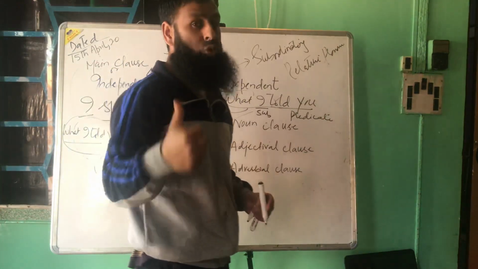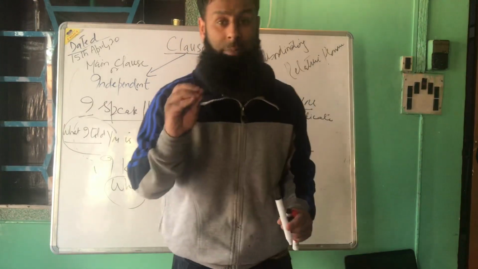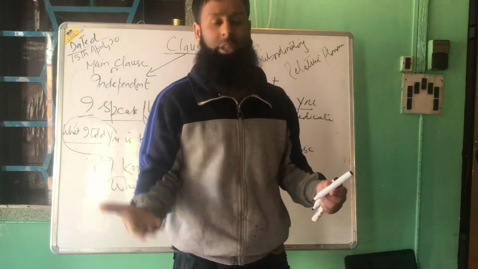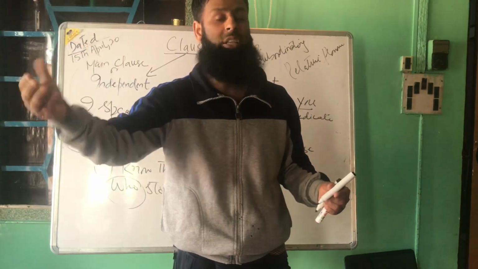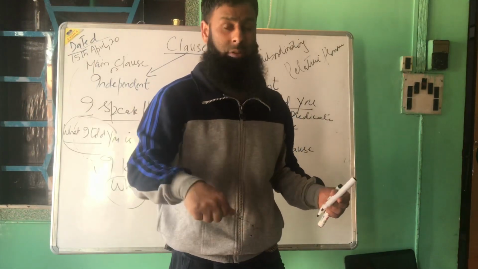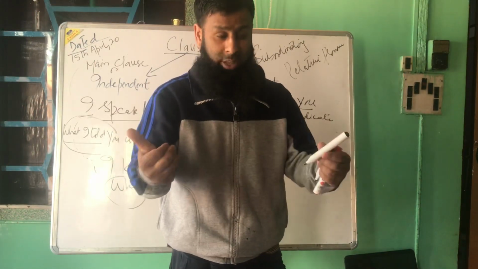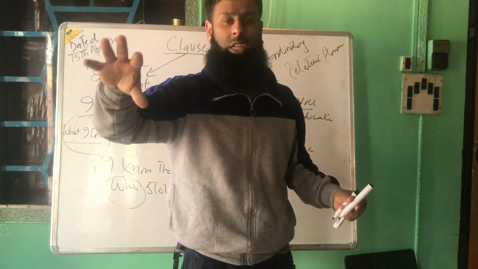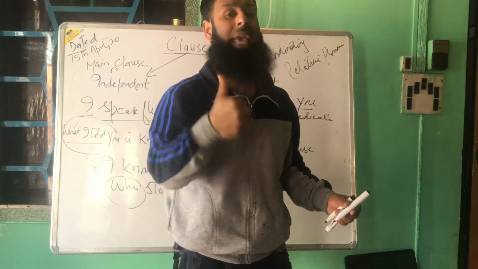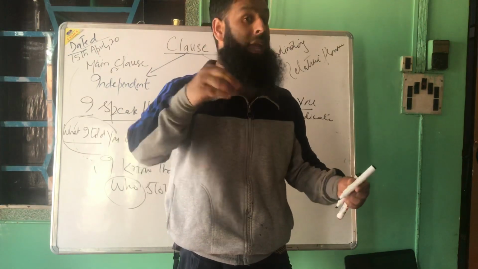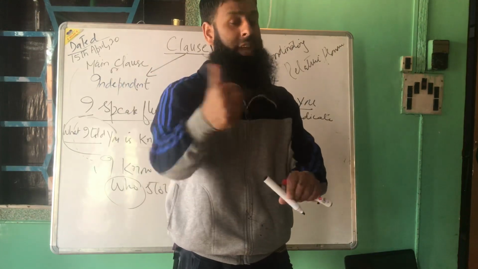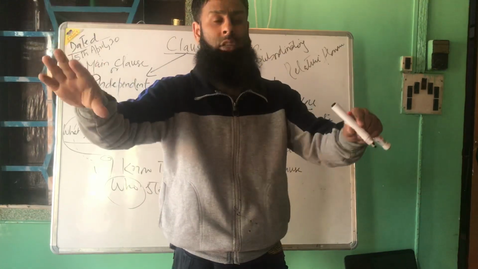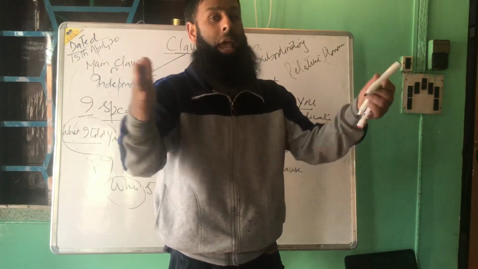And one of the examples I can quote orally because I don't have much space on the board. I get a better crop whenever it rains heavily. It's a principal clause, and whenever it rains heavily is basically a subordinate clause because it began with the subordinating conjunction, that's whenever. It is adding something to the meaning of the verb get. I get a better crop. So it's attached to the get. Get is a verb. So when something adds something to the meaning of a verb, it's an adverb. Since this is a whole clause adding something to the meaning of get, that's a verb, it's an adverbial clause.